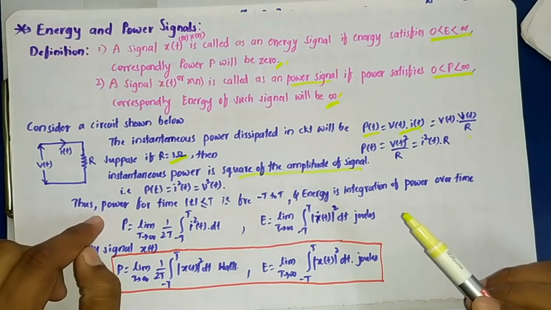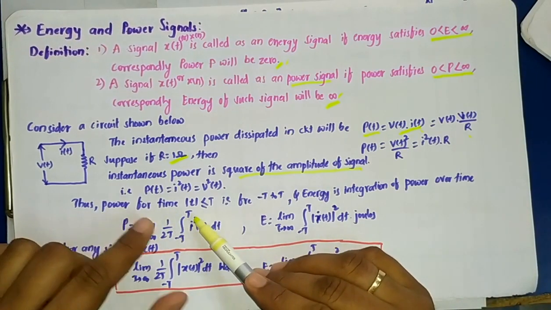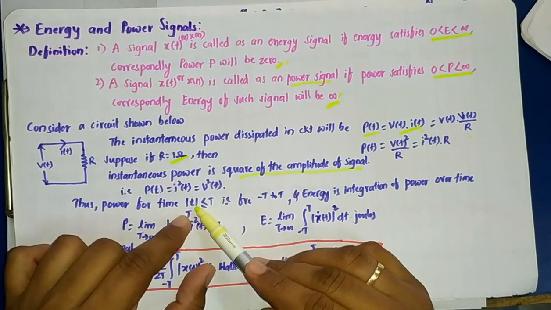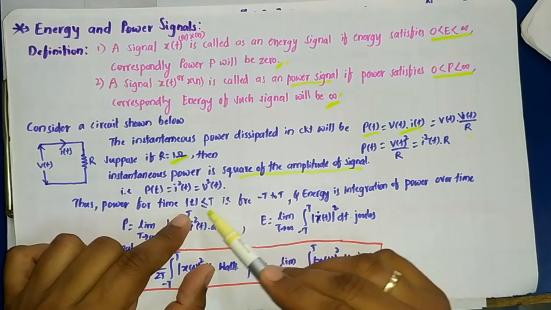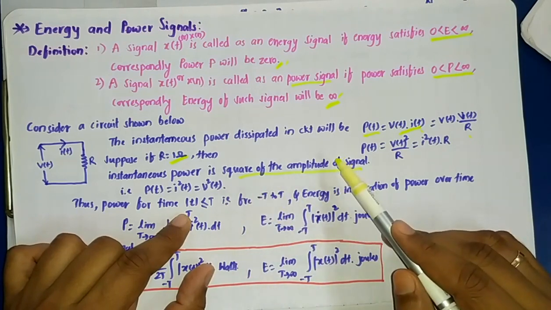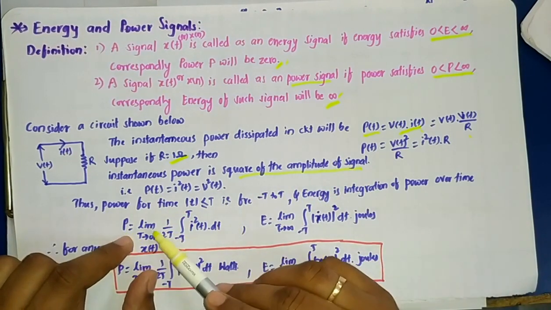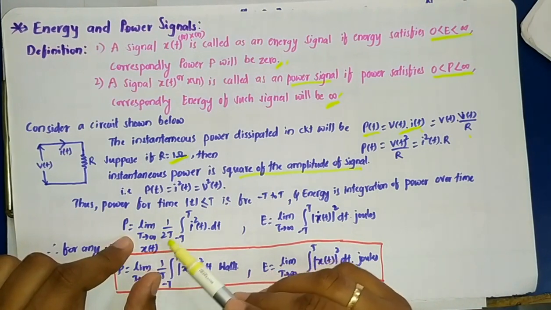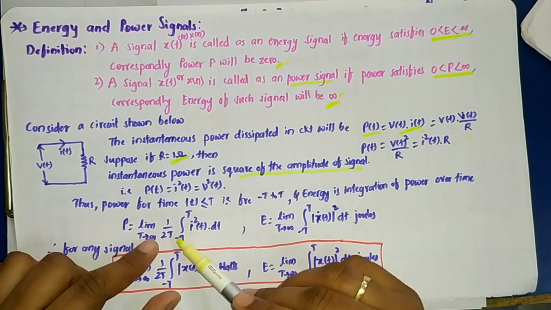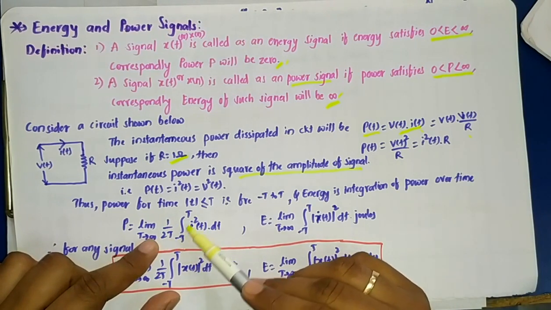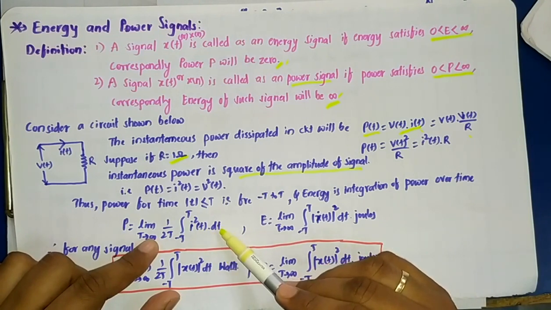So what we can conclude here is the power for a time interval, where t is varied between minus T and plus T. So we can relate: P is equal to limit T tends to infinity, 1 by 2T, integration from minus T to T of I square t dt.